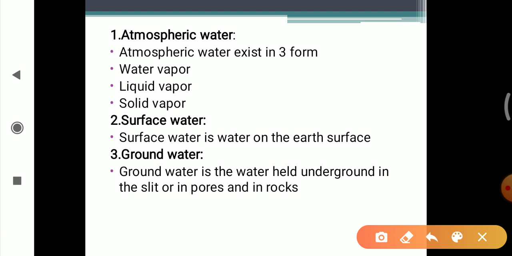Atmospheric water exists in three forms. It is present in the form of water vapor, liquid and solid. Water vapor means it is present in gaseous form.